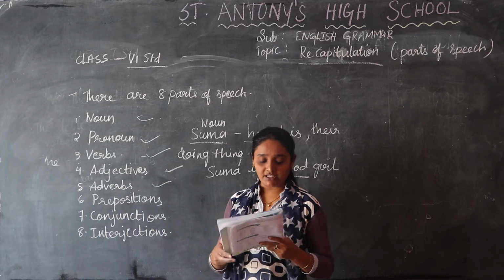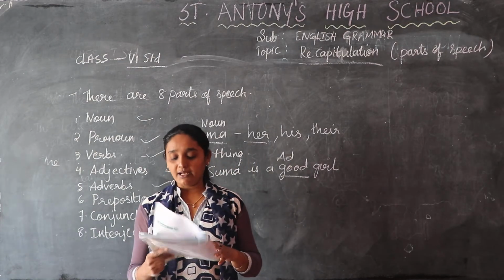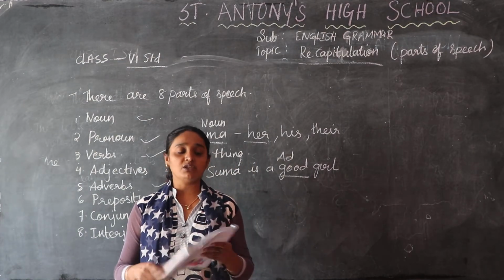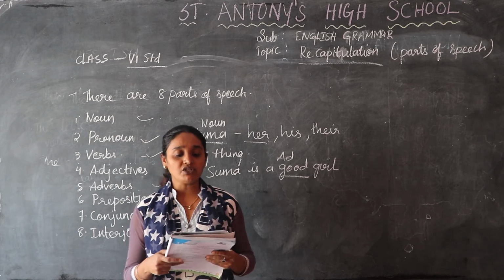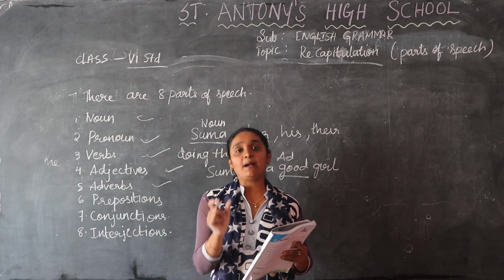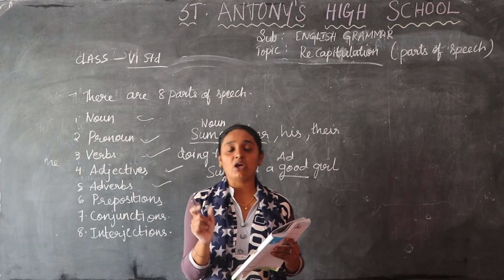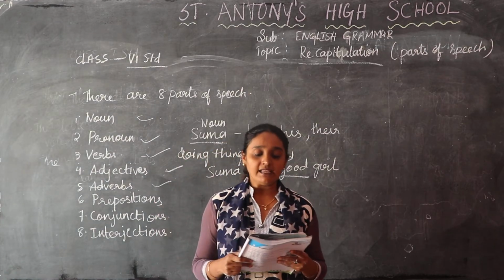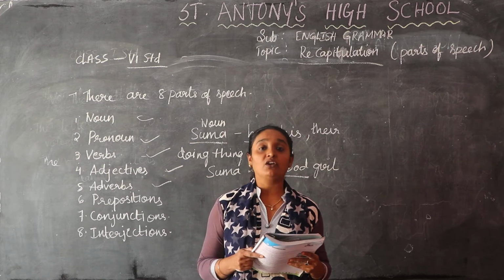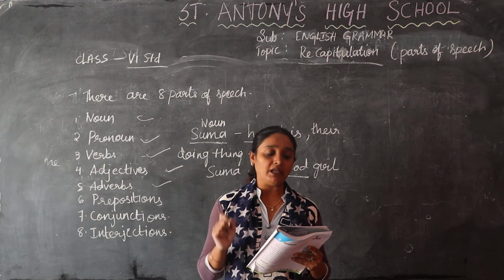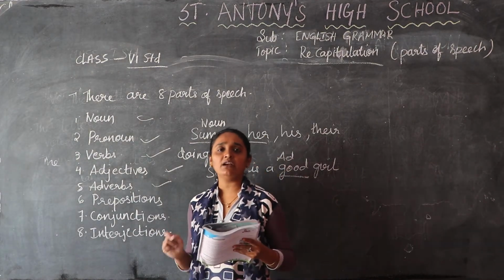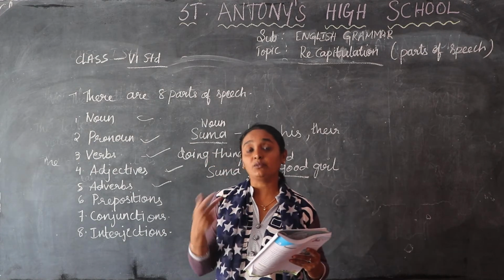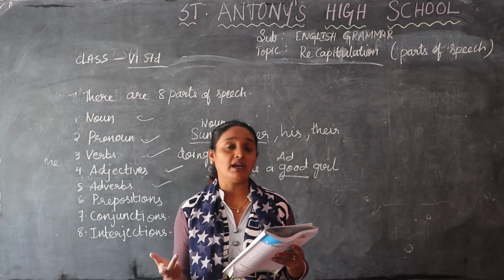Now preposition. What are prepositions? A preposition is a word that comes before a noun. It is a word used before a noun or a pronoun to show place, time or manner. It will tell you the place or the time when something took place, or the manner in which it took place.